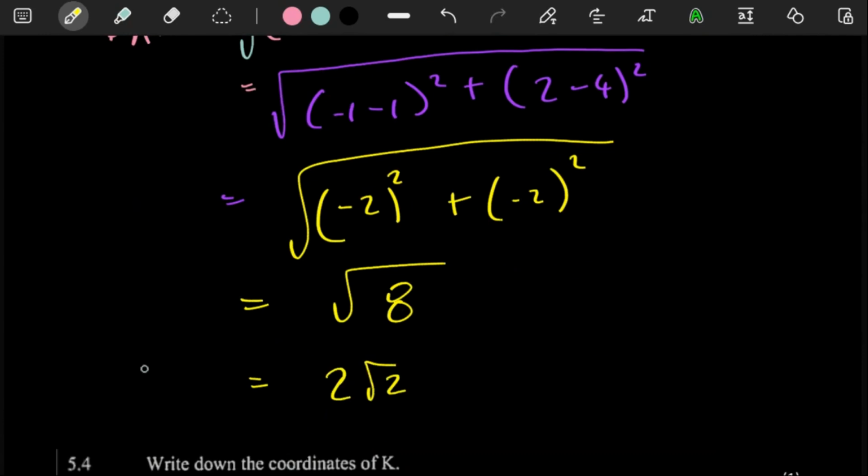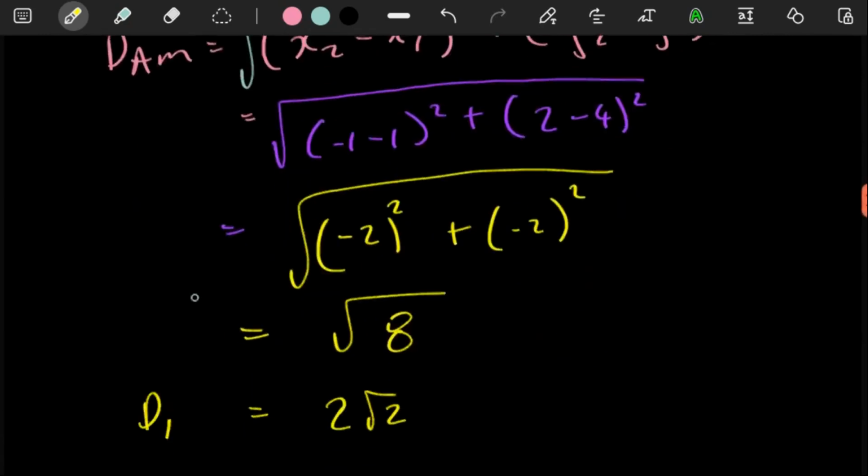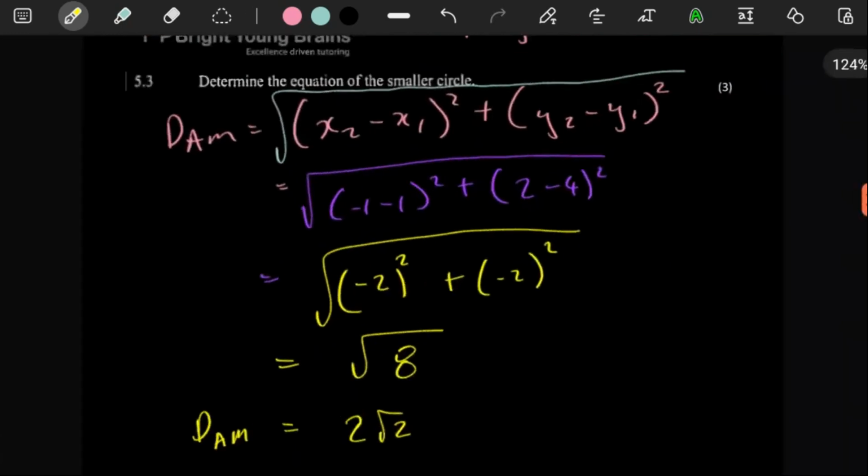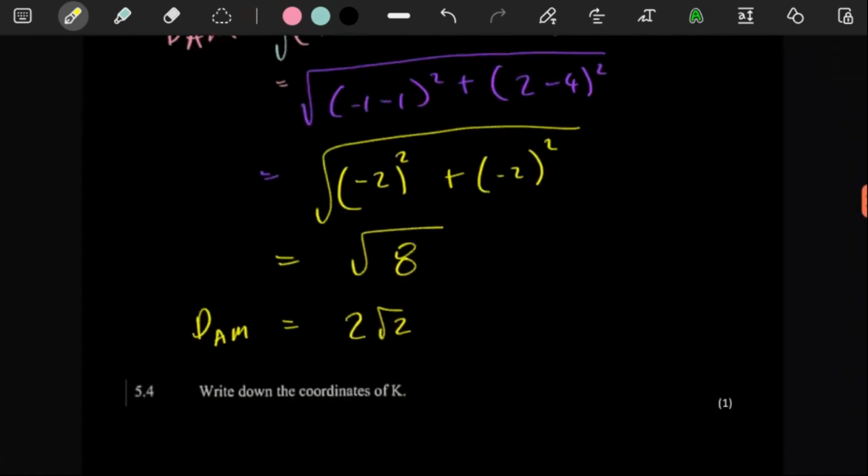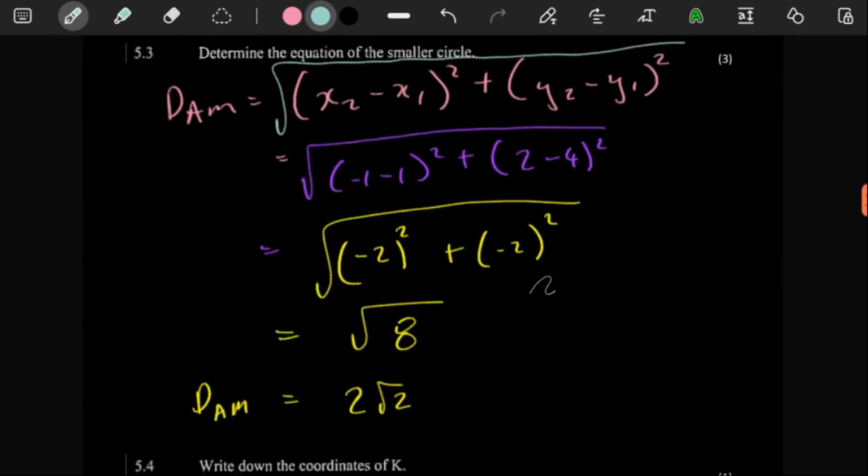So this is the distance of AM, right? It doesn't matter that it took so much space, because remember the equation of your circle, x minus a squared, y minus b squared equals r squared. We already have r, it's this value.